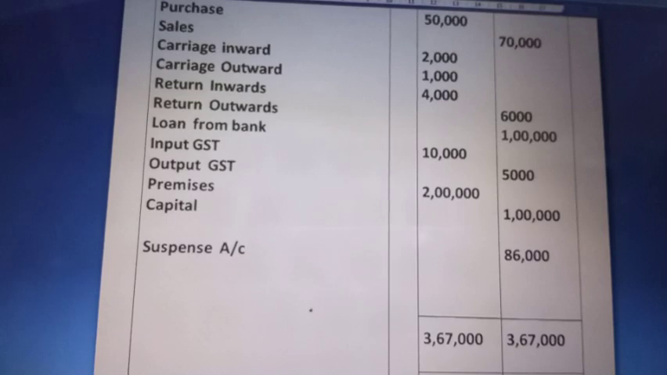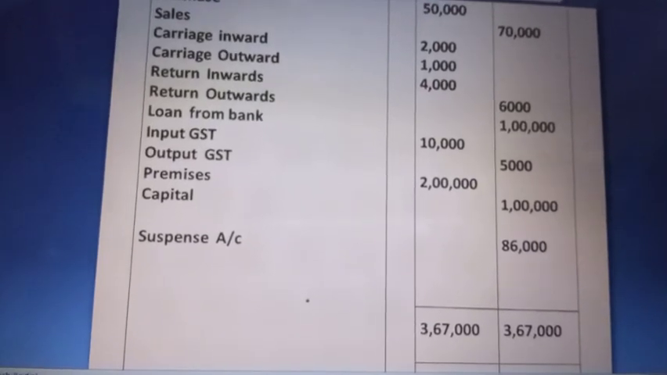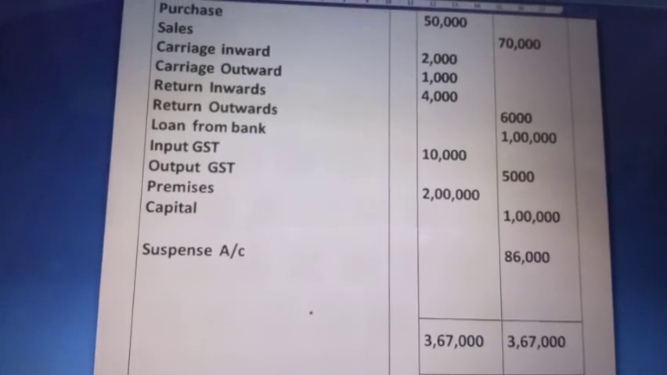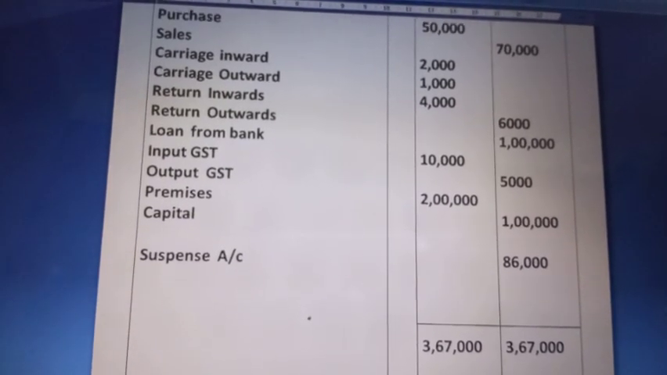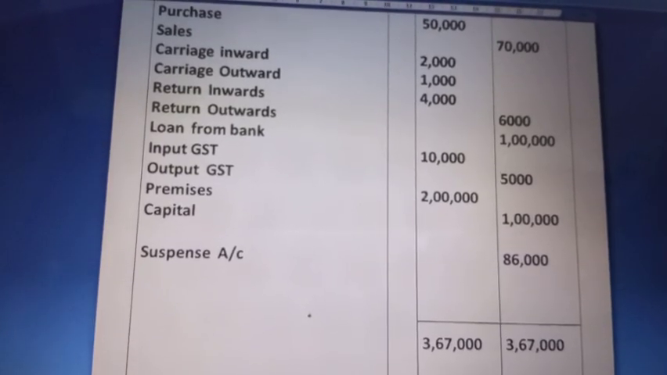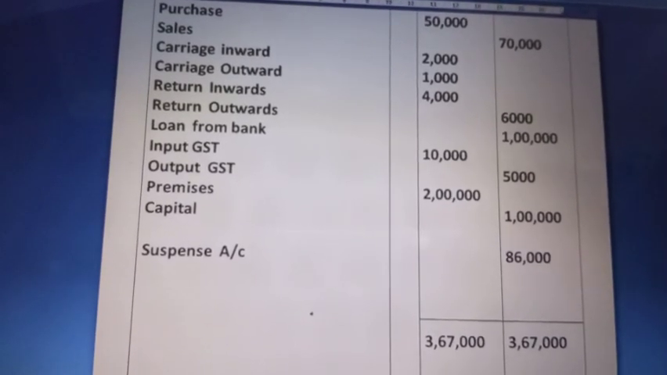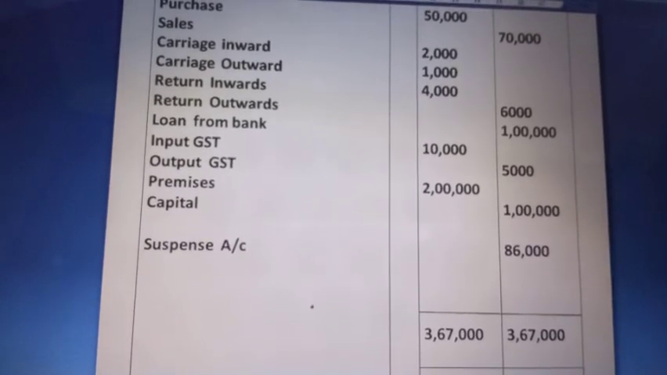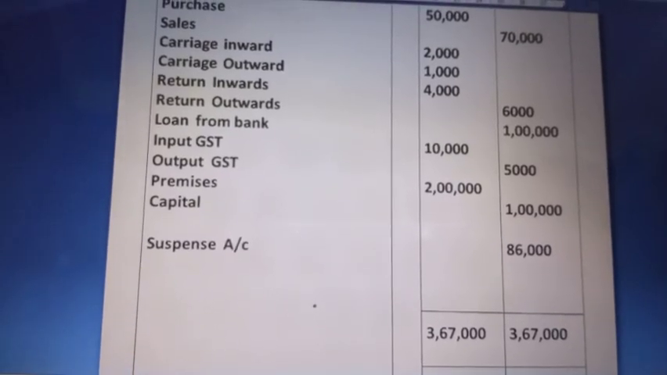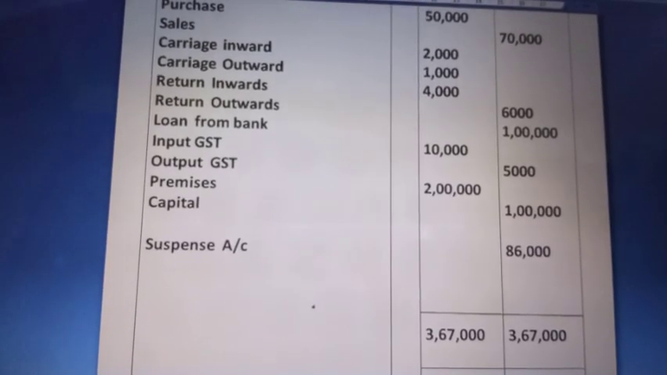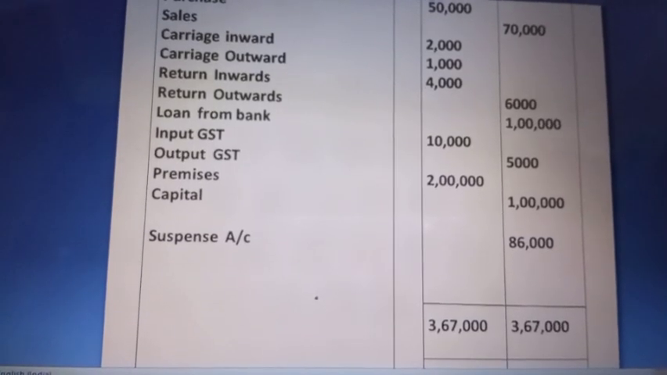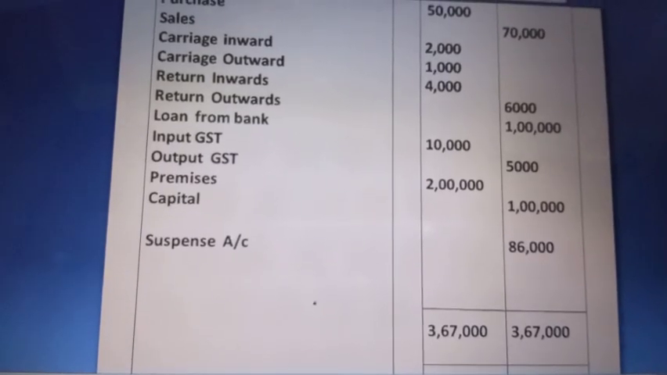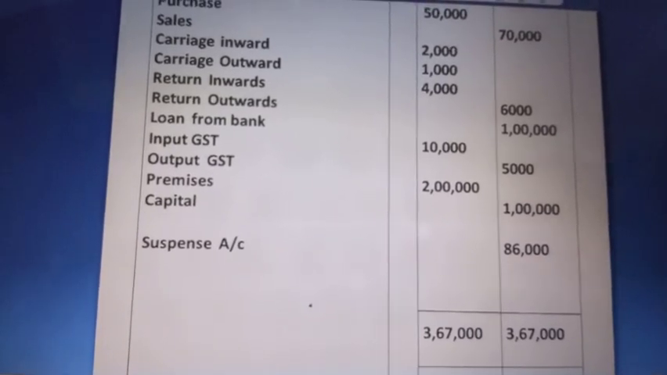Now when we sum up both the debit side and the credit side, we see that the debit side gives us a total of 3,67,000, but the credit side is falling short by 86,000. So the difference, or the discrepancy that has arisen, has to be mitigated through a suspense account for the time being. Just for the time being we are using a suspense account and writing the balancing figure of 86,000 in it, and then we are making both sides of the trial balance equal.